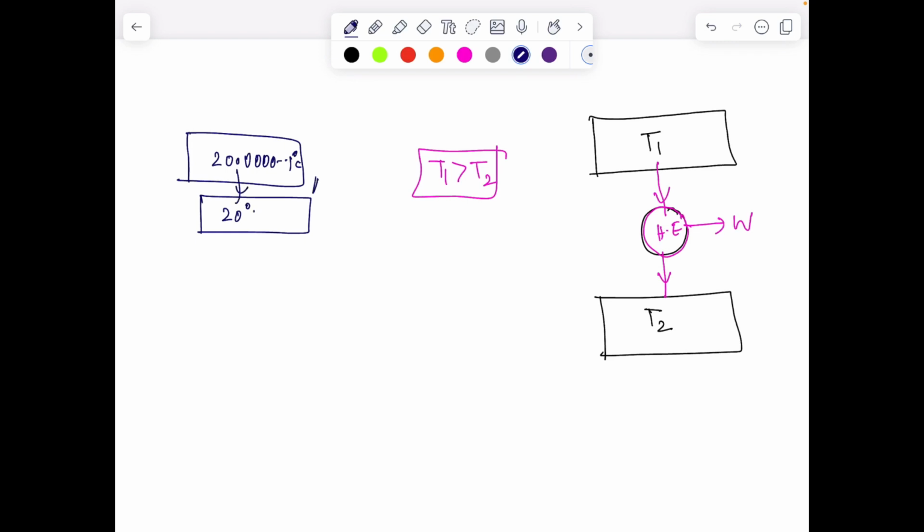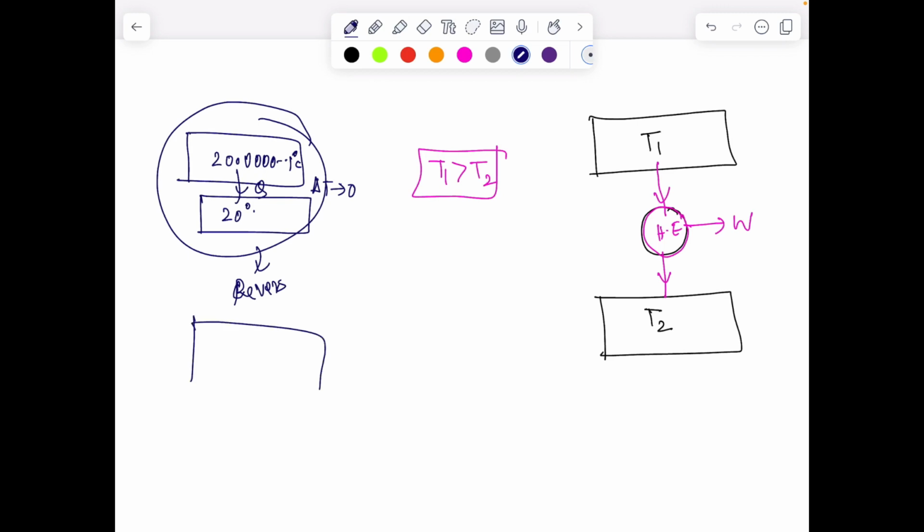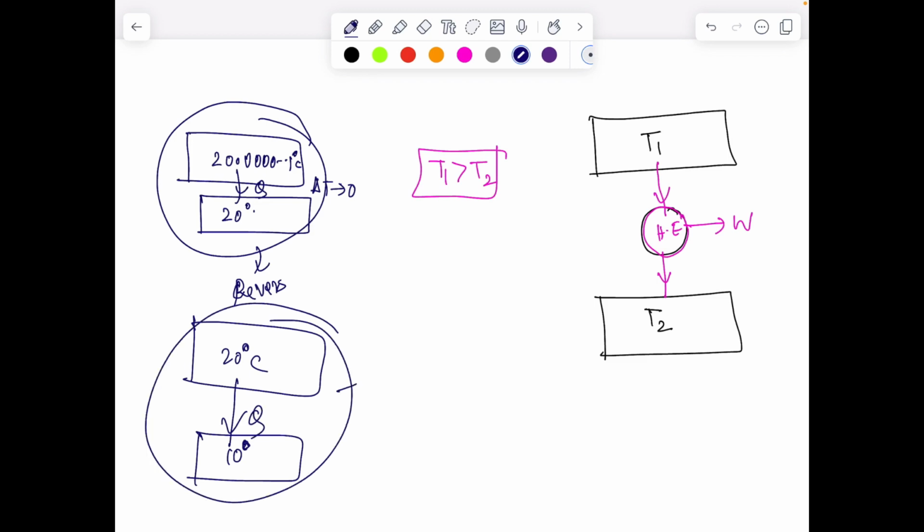For instance, you can think of a temperature of 20.000001 degrees Celsius in the limiting case, and now connect with the reservoir at 20 degrees Celsius. So of course the temperature gradient is tending to 0. So now the heat transfer that is achieved over here can be conceived as reversible heat transfer. But practically, let's say we have 20 degrees Celsius and we have 10 degrees Celsius. And if I just connect this with a conducting wall, heat will transfer, and by doing so, this is completely irreversible heat transfer.